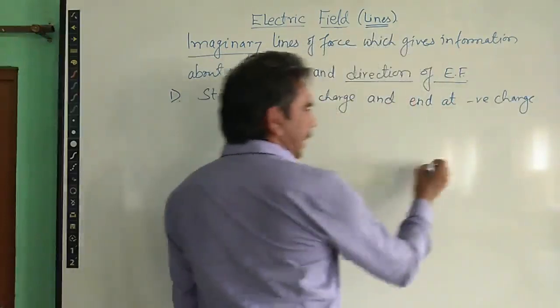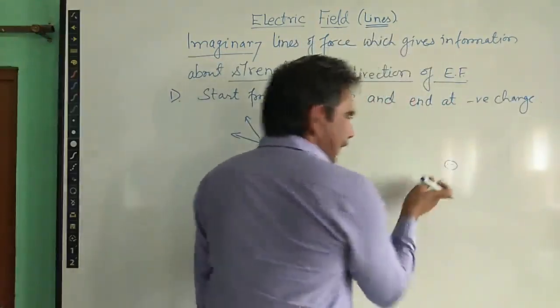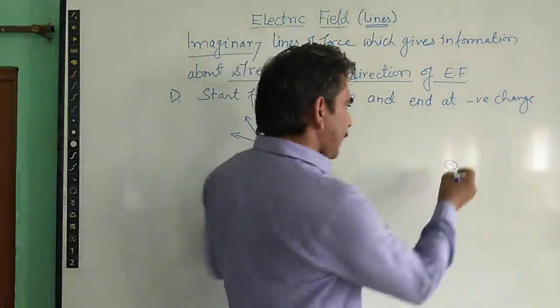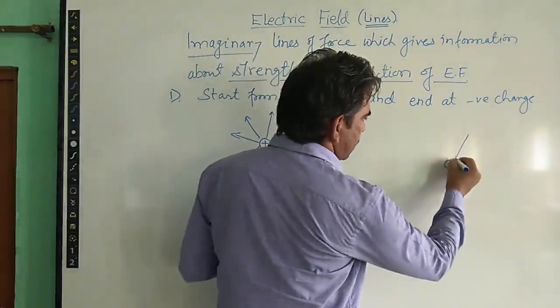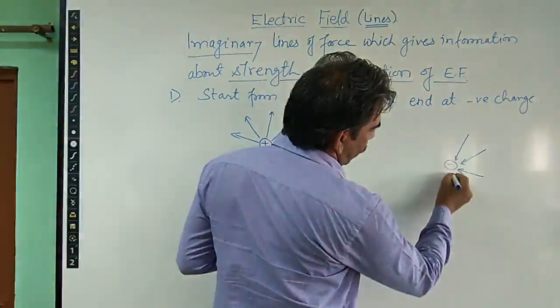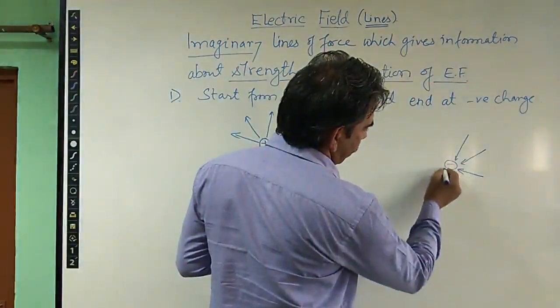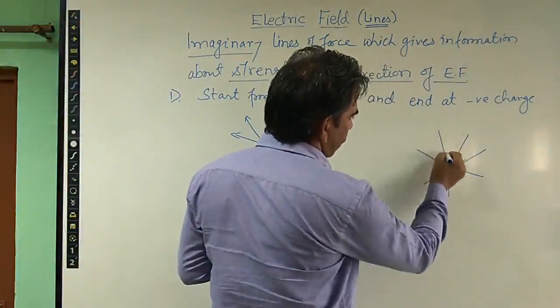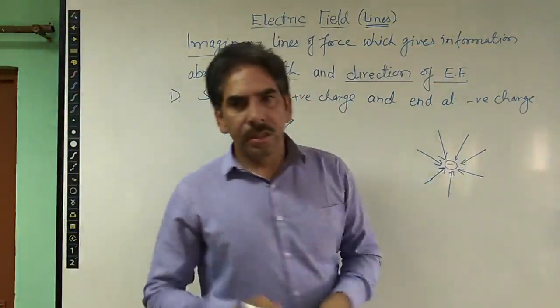If we have a negative charge just like this, then its field lines, its lines of force, appear to be ending at this charge, or another word you can use is approaching or entering the charge. Right?